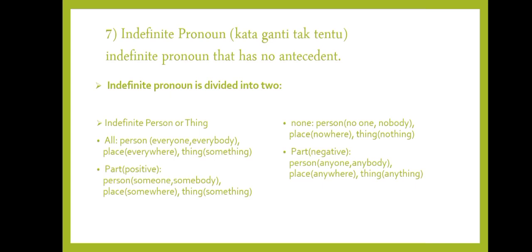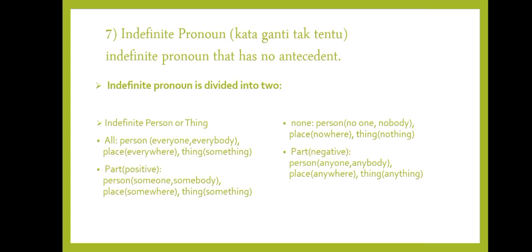Next, the sixth type of pronoun is indefinite pronoun, or kata ganti tak tentu. Indefinite pronoun has no antecedent. Indefinite pronoun is divided into two. First is indefinite person or thing.